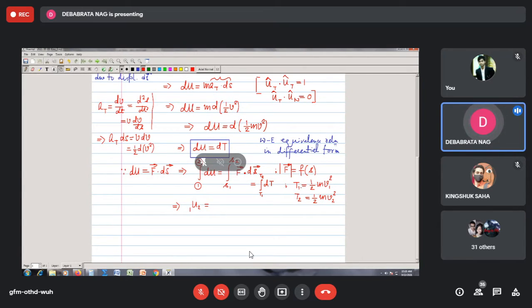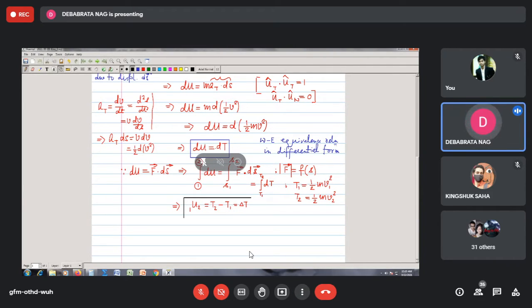So I write in this manner, and we see that since these are directly related to the position, this is the position integral and it is exact. Therefore we can express it in our normal way of expressing a definite integral result, and say that 1U2 is basically T2 minus T1, or we can say that this represents delta T. This is what is called the integrated form of our work energy equation.